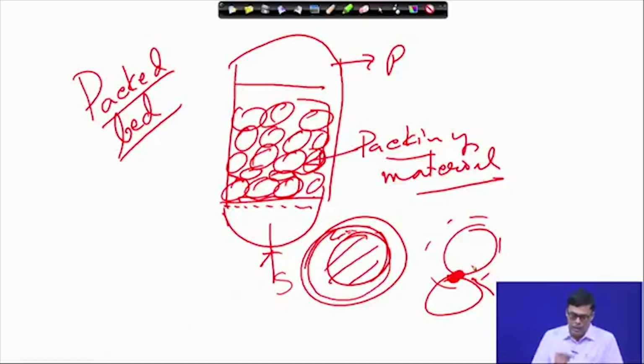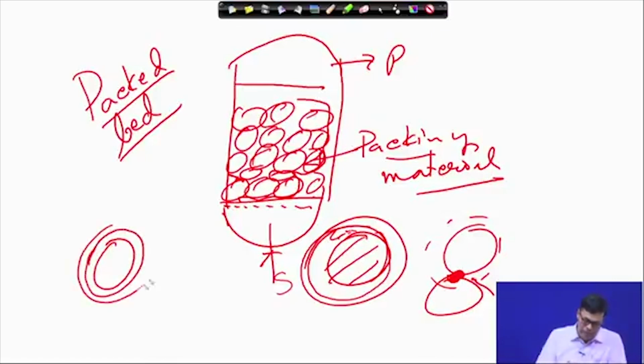And not only that, in case of cell mass growth, when you do the immobilization, the cells will multiply. And when cells multiply, what will happen? This layer will become thicker, and when the layer becomes thickened, then what will happen? The pore size of the packed column will be reduced. As the pore size reduces, liquid flow will be affected, and there will be channeling of the liquid flow. If there is channeling of the liquid flow, then the rate of reaction will drastically reduce. Then you have to stop the process and regenerate the system again.